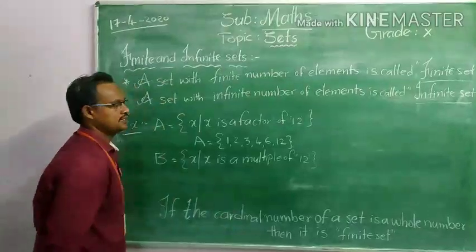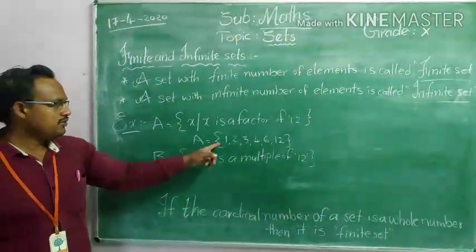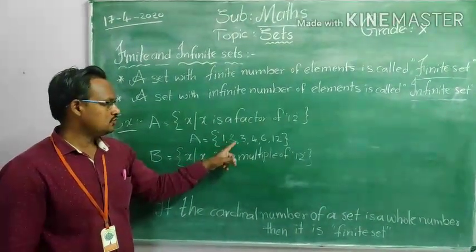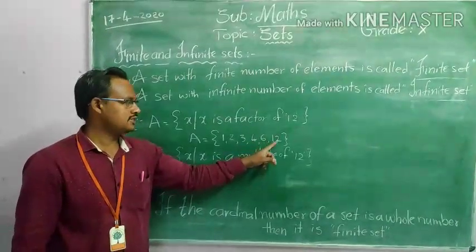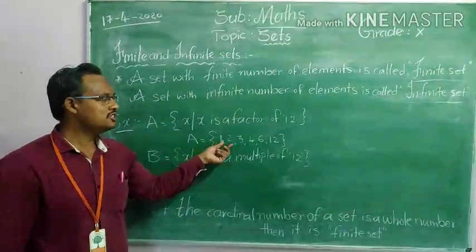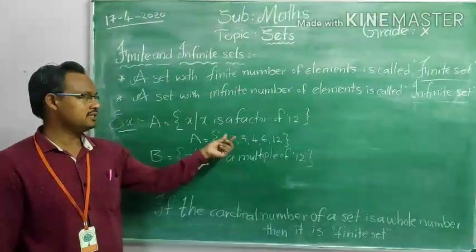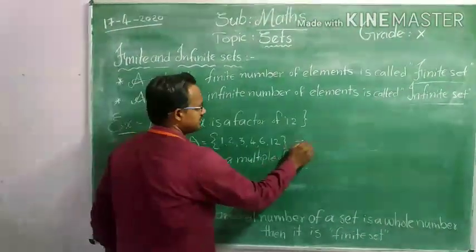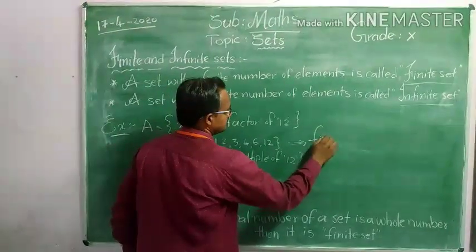So these are the factors of 12. Now how many factors? 1, 2, 3, 4, 5, 6. Total 6 factors are there. That means it is possible to count how many elements are in the set, so that it is a finite set.